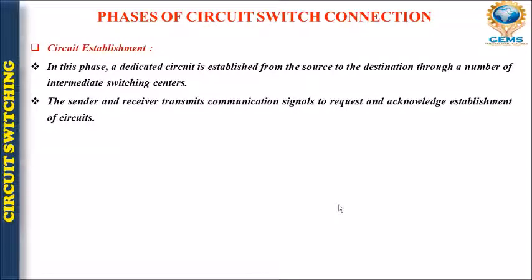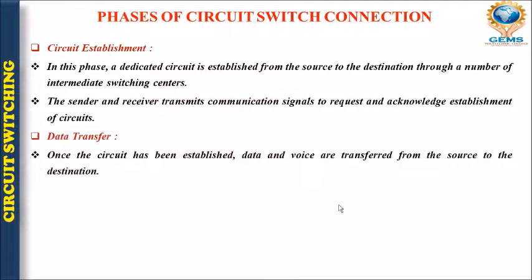Sender and receiver transmit communication signals to request an acknowledgement for the establishment of the circuit. Till now we have not talked about acknowledgement, but here we are. If the sender is sending something and the receiver receives it, the receiver gives a response to the sender that I have received the message. This is known as acknowledgement.